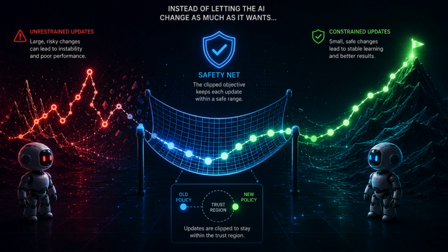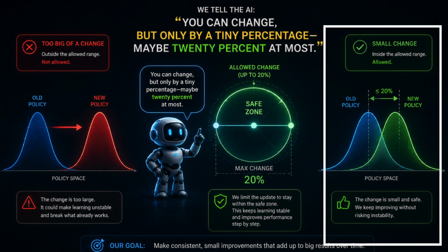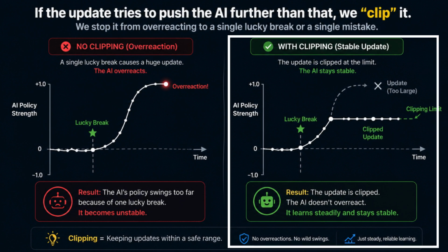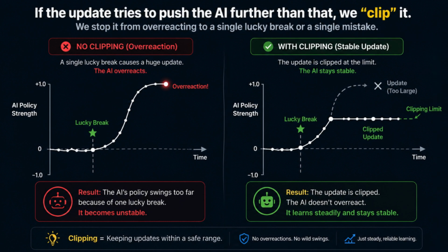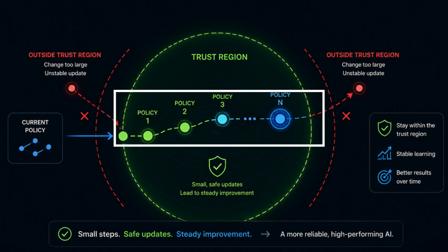Instead of letting the AI change as much as it wants, we wrap the learning process in a safety net. We tell the AI, you can change, but only by a tiny percentage, maybe 20% at most. If the update tries to push the AI further than that, we clip it. We stop it from overreacting to a single lucky break or a single mistake. This forces the AI to stay within a trust region, ensuring that every new version of the policy is just a slightly better, more stable version of the last one.